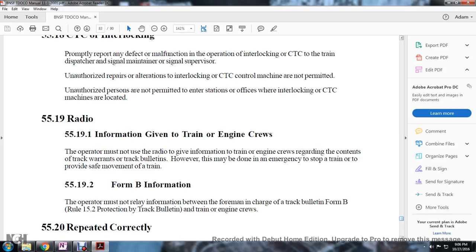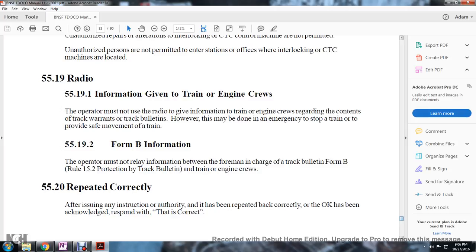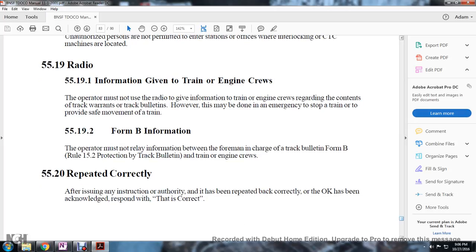Rule 5519, radio. Information given to train and engine crews. The operator must not relay information to train and engine crews regarding the contents of track warrants or bulletins. However, this may be done in an emergency to stop the train to provide safe movement of the train. Form B information: the operator may not relay information between the foreman in charge and the track bulletin. Form B, Rule 115.2, protects the track bulletin, train, and engine crews.